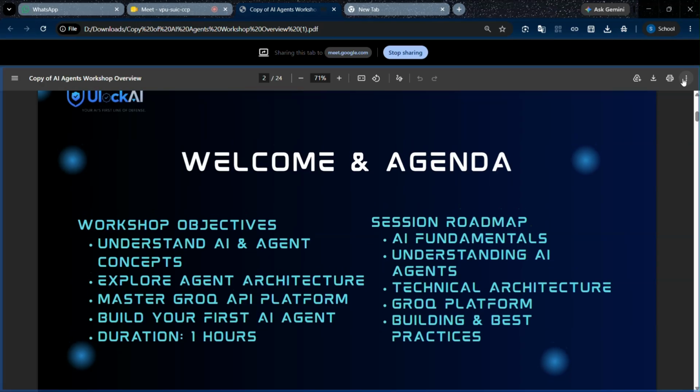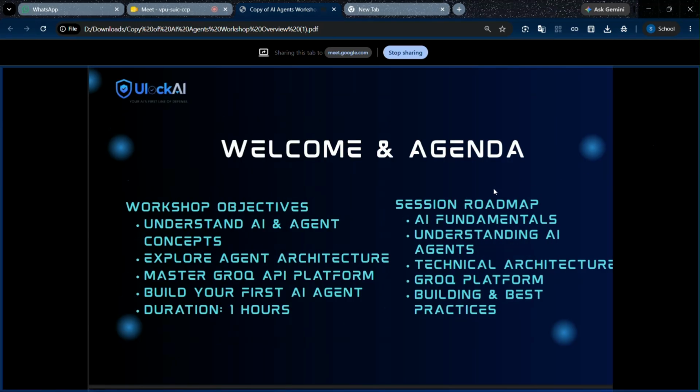In this workshop, we can learn and understand AI and the agent concept, and explore agent architecture and the Grok API: how to use the Grok AI API, how to integrate it with the LLM, and how to create AI agents in just 1 hour.